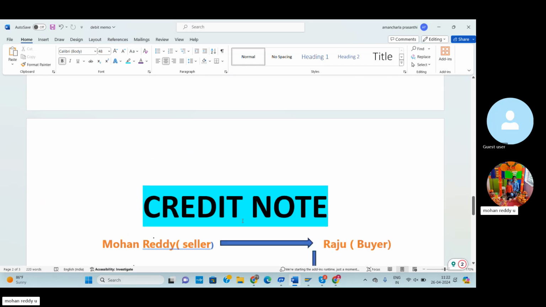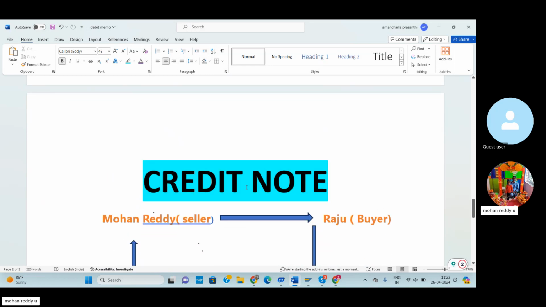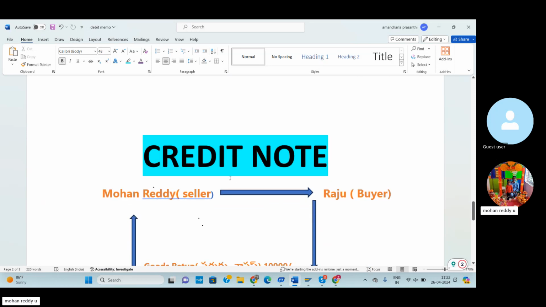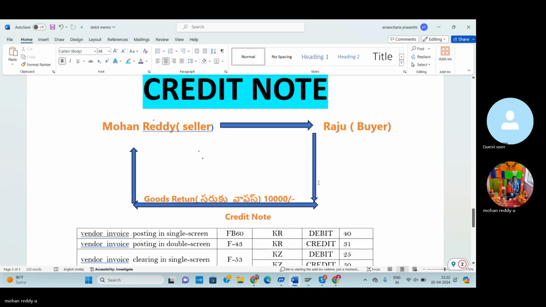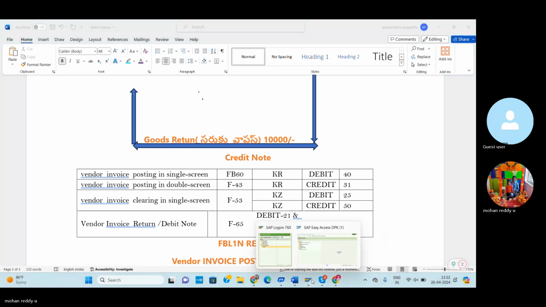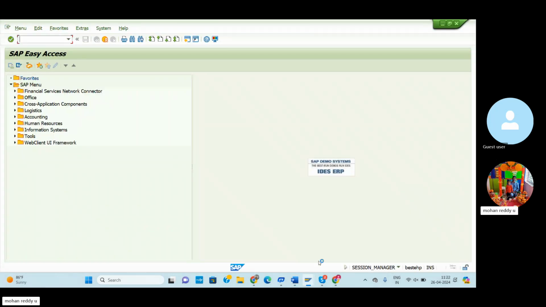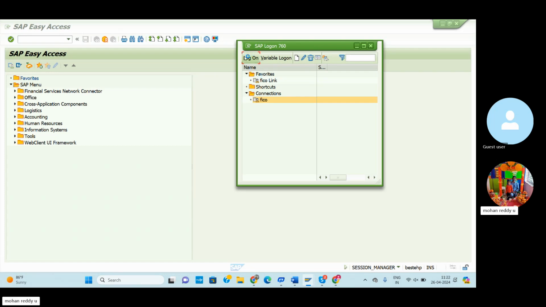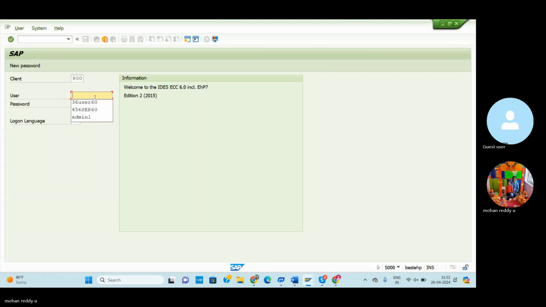So debit note and credit note are both similar. The credit note is nothing but what the seller sends to the buyer after receiving the debit note and accepting it. Today we'll post some entries in SAP. First of all, go to SAP, click on the login pad, and enter user ID and password.